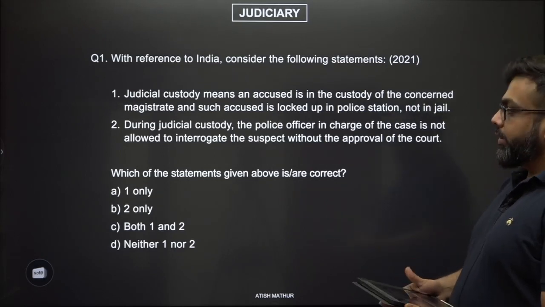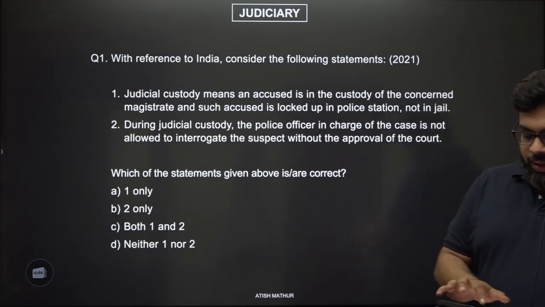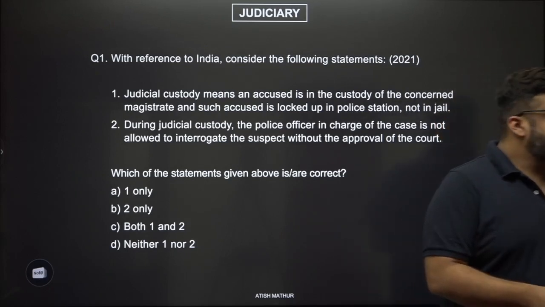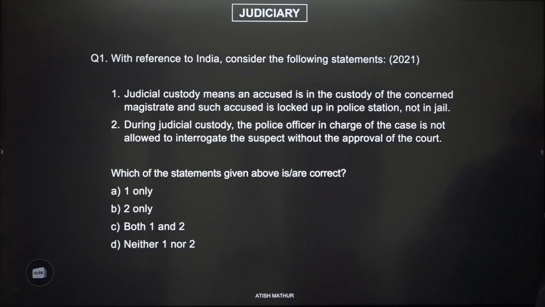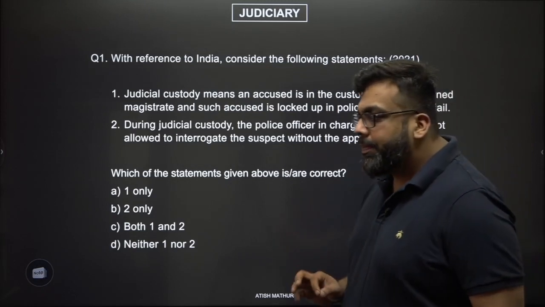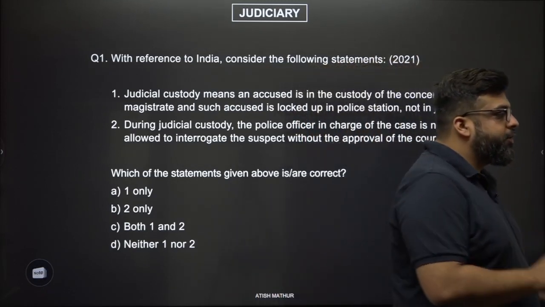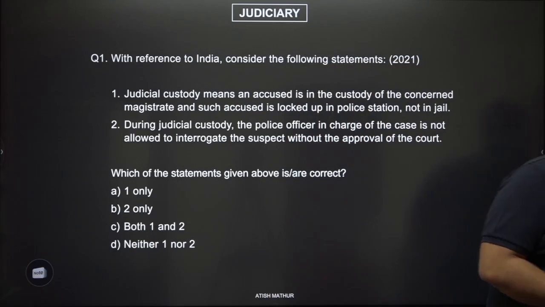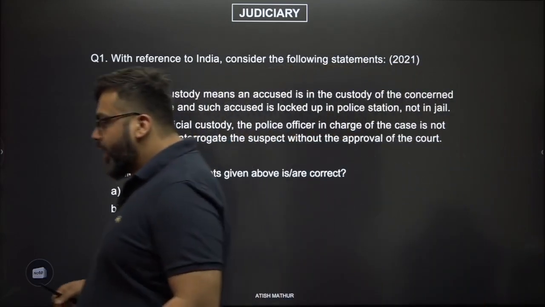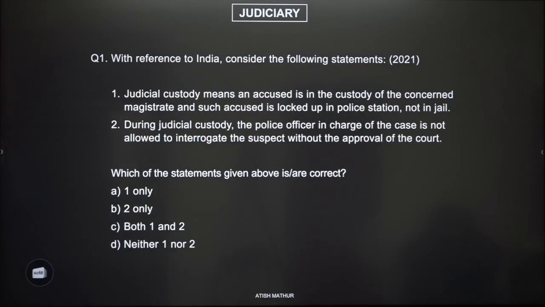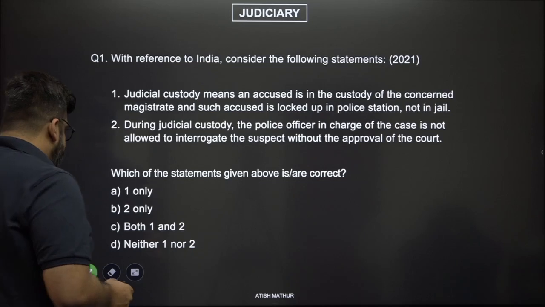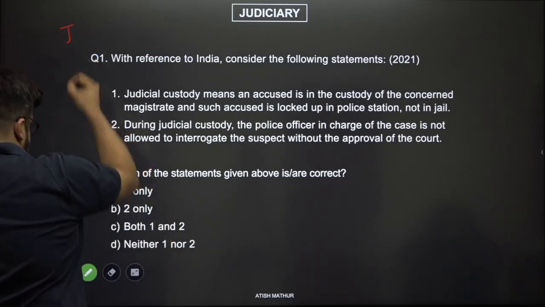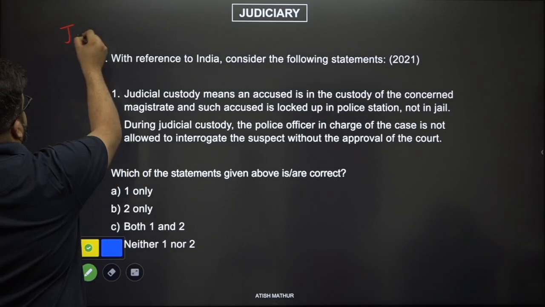Now, this seems like a question which may hint towards you understanding criminal procedural law in detail, but actually that's not the case. This question can be solved through a simple application of separation of powers, which is rule number 3. Read the statement carefully. Judicial custody means an accused is in the custody of the concerned magistrate. This means the judiciary has